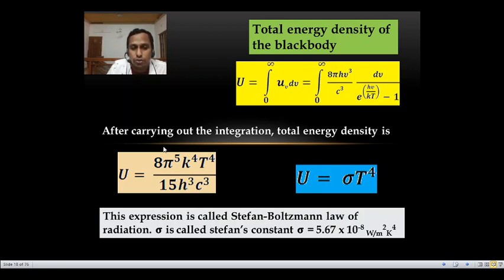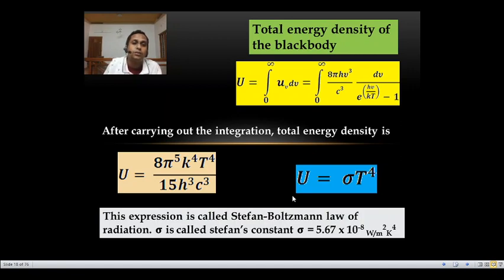So other than temperature T, all these values are constant. If we substitute the values, we get a constant, denoted as sigma. So we can write U equals sigma T raised to 4. The total energy radiated from this black body is proportional to the 4th power of temperature.